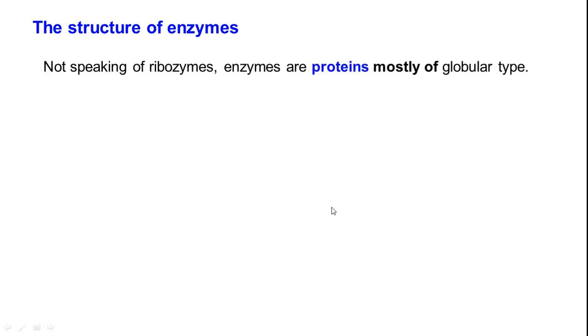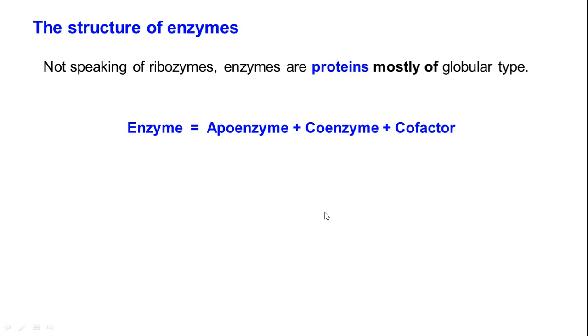Now let's see the structure of enzymes further. Enzymes are proteins, as I have told you. An enzyme contains apoenzyme, coenzyme and cofactor. In the case of some enzymes, you will not have any coenzymes, but only a metal ion. These are what we call metalloenzymes.